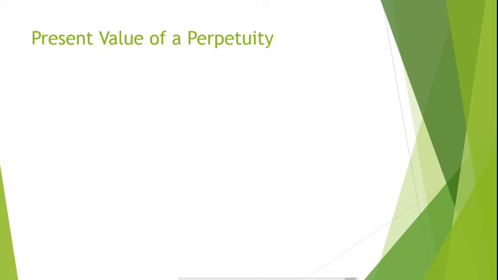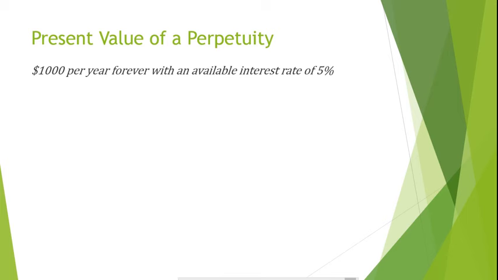Let's assume we were to receive $1,000 per year for the rest of our lives and could earn interest in other investments at a rate of 5%. What would the present value of this perpetuity be? To solve the present value of this perpetuity, we would simply divide $1,000 by 0.05, giving us a present value of $20,000.